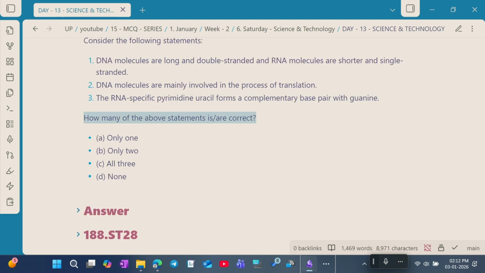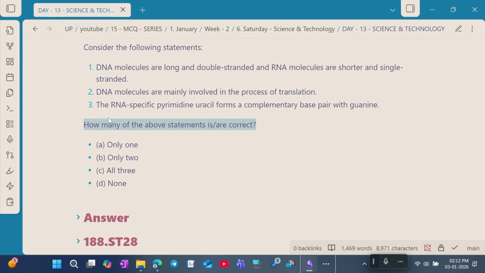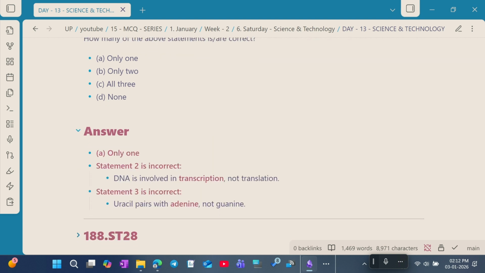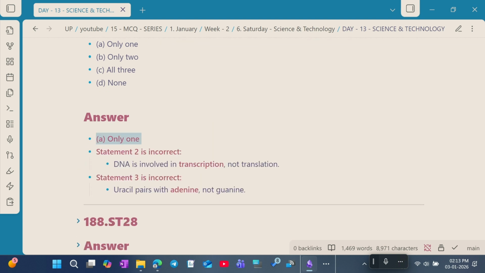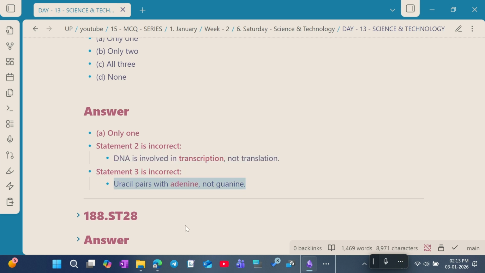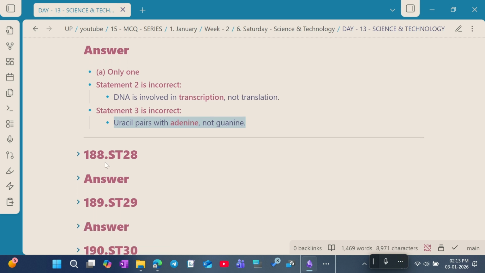How many of the above statements are correct? So the answer for this question is option A, 1 only. Statement 2 is incorrect because DNA is involved in transcription, not translation. Statement 3 is incorrect because uracil pairs with adenine, not guanine.